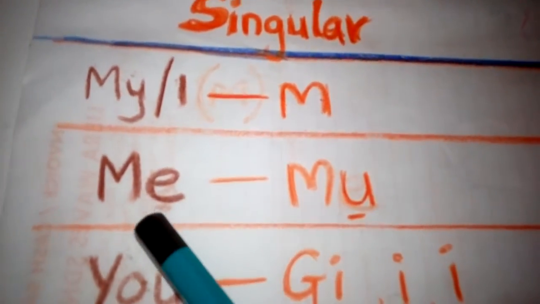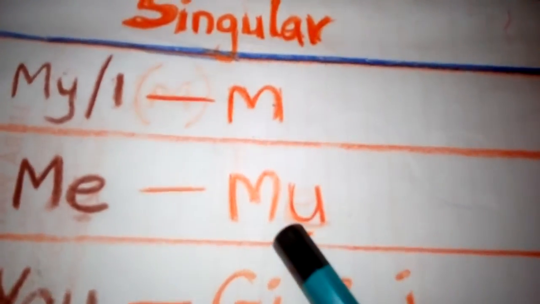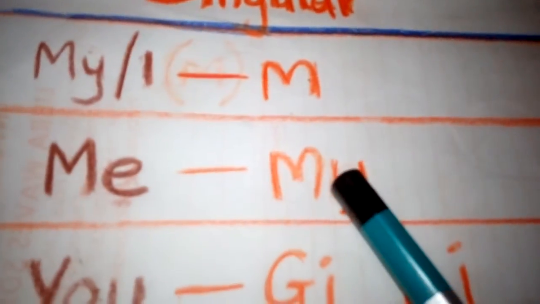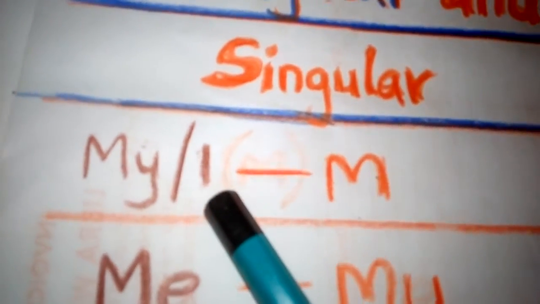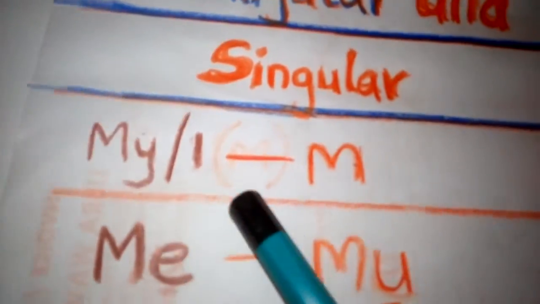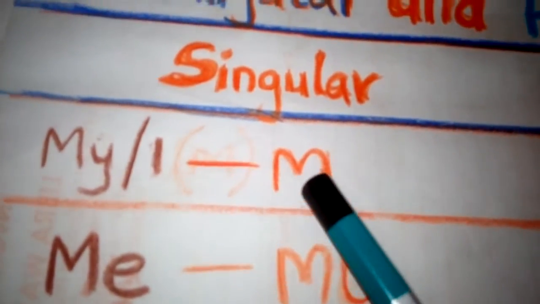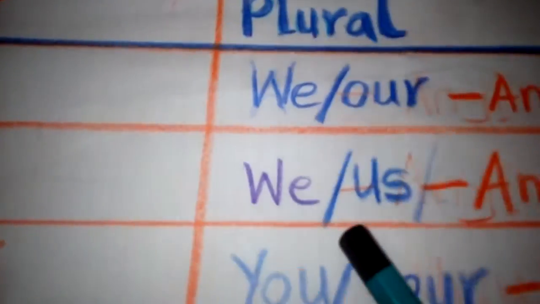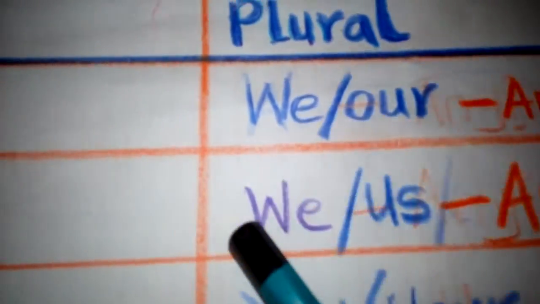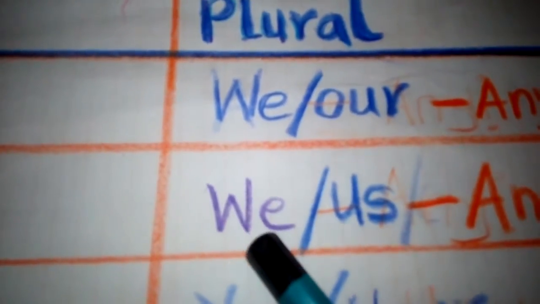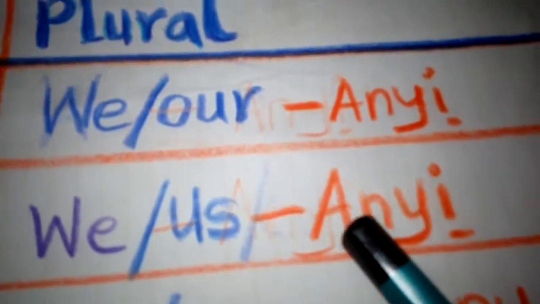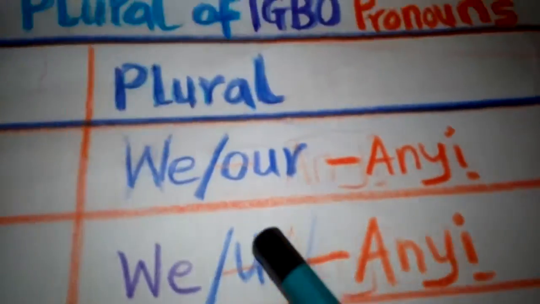Me is mo in Igbo language. Mo, so it's different from I and mine, which is me. Me is mo. The plural of mo is we or us, which in Igbo language is anyị, just the same thing.